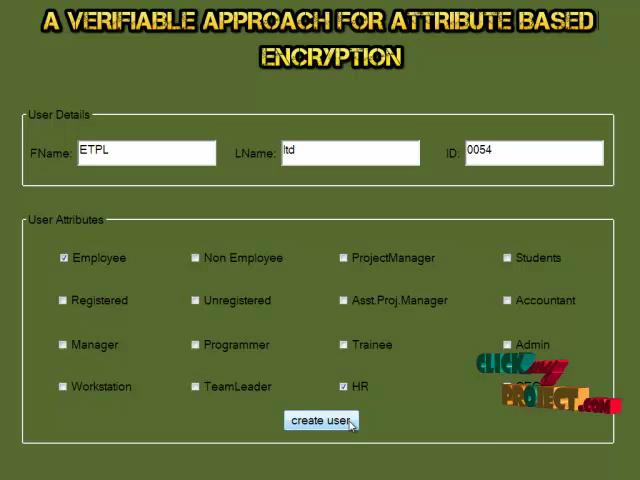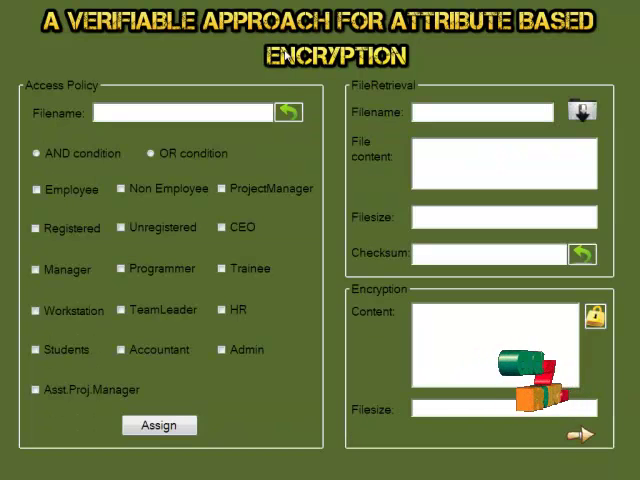When we click the create user button, the user should be created. Then the access structure creation. Each file is selected, then the attributes for that file are set. The AND condition attributes refer to the attributes which are compulsorily held by the user.